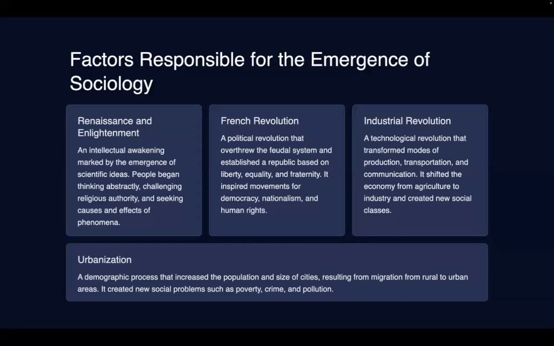So this was their tilt, and there were several thinkers who rose to prominence, and people began thinking abstractly, challenging religious authority. They started questioning why this particular value should stand if it is not sufficing any need, if it is unequal in nature, if it is harmful in nature. And then they also started doing a kind of causal analysis, the cause and effect of phenomena.